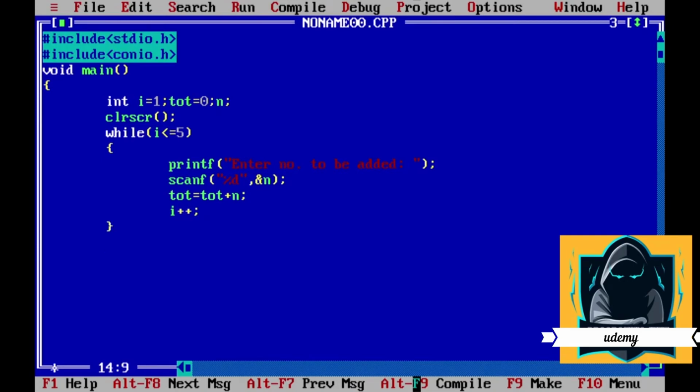When the loop ends, I will print the total, printf total %d, as total is also an integer value, so %d and then tot. Then getch, return.